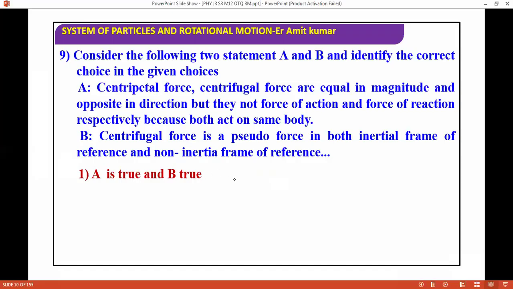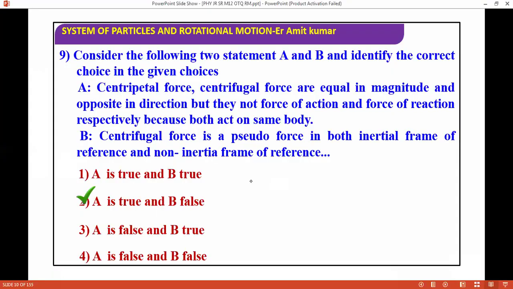Centrifugal force is a pseudo force in both inertial and non-inertial frames of reference. So the correct answer is that the first statement is true. Centripetal force and centrifugal force are equal in magnitude and opposite in direction, but this is not action and reaction, because we are talking about forces on the same body. And centrifugal force is a pseudo force in both inertial and non-inertial frames of reference.